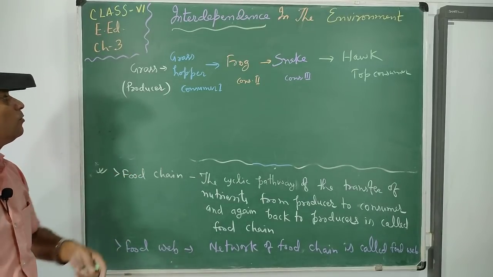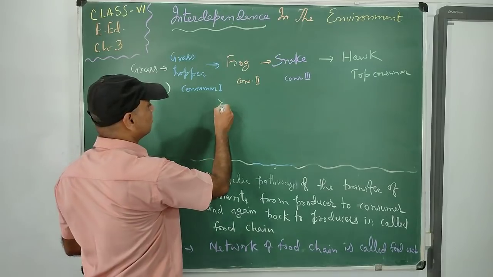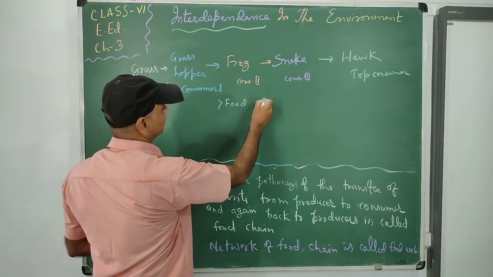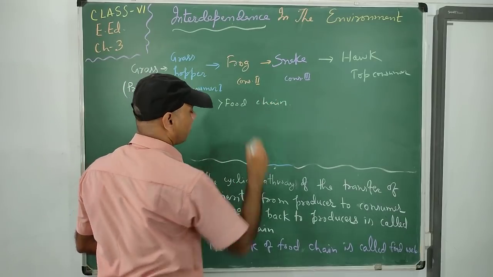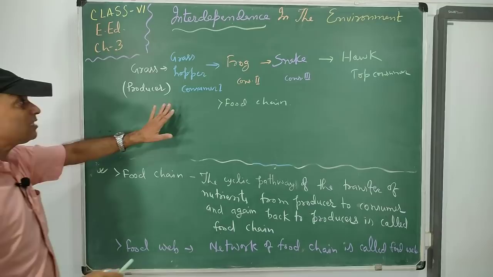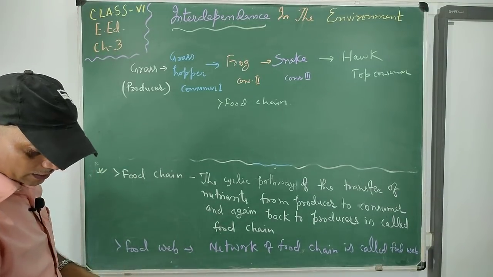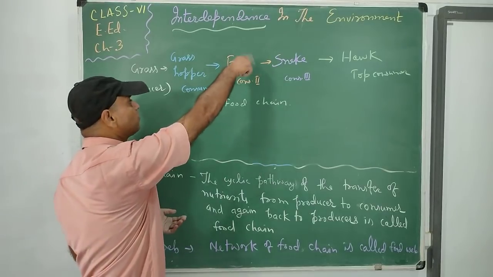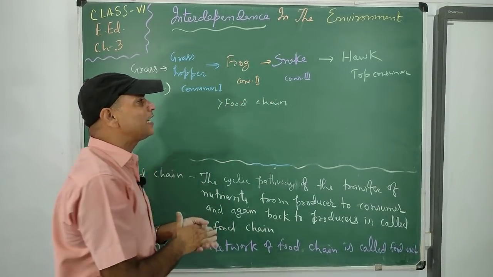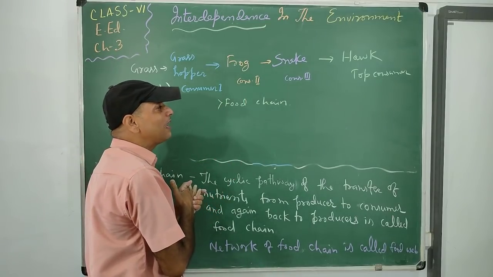This is the activity of food chain. This is the food chain that takes place in our neighborhood area. Understood? Now it is not a permanent system. It is temporary. If we kill all the frogs of a place, the snake will not eat the grasshopper directly. Then after it will be imbalanced.